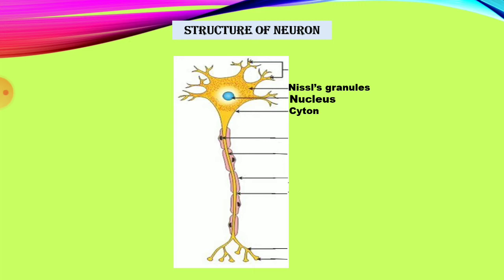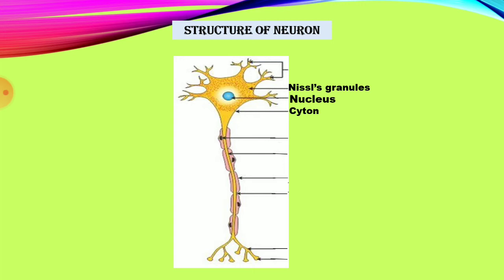Neurons do not have the ability to divide. You already studied cell division in 9th standard, meiotic and mitotic cell division. That cell division will not occur in the neuron. The neuron cannot divide.